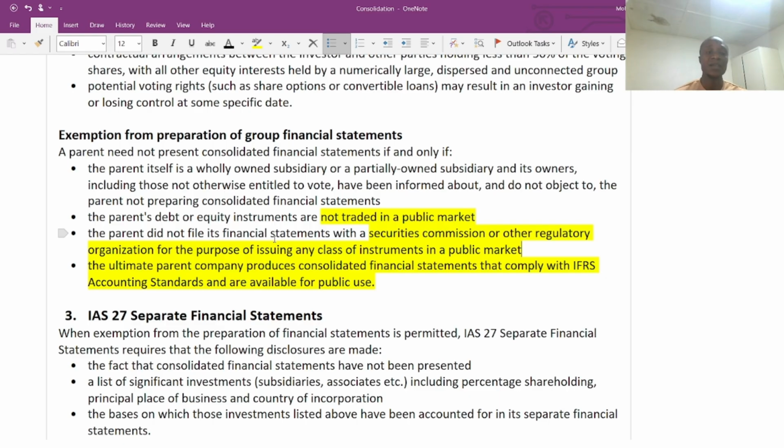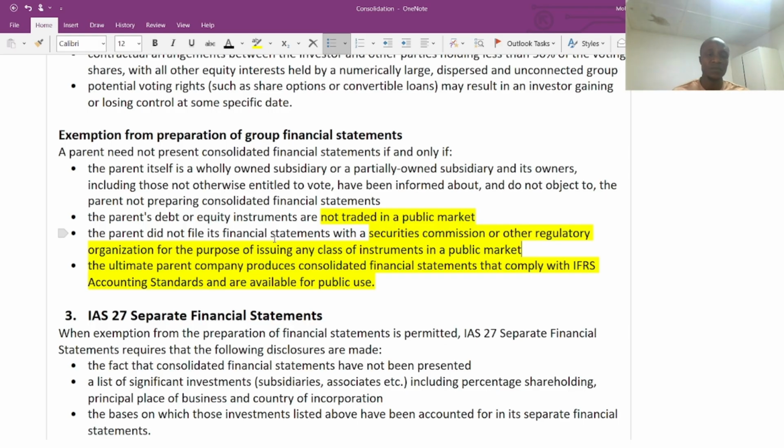Finally, if the parent company is itself a wholly owned subsidiary. The parent company is a parent of a subsidiary, but that parent company is also a subsidiary on its own. For example, company B is the parent company, and company C is a subsidiary. Also, company B, which is the parent company, is a subsidiary of another company, which is company A.